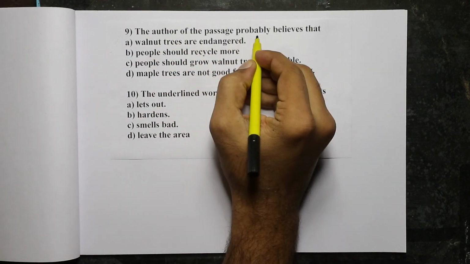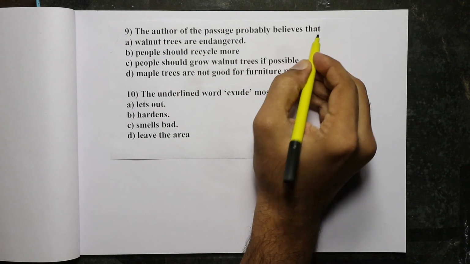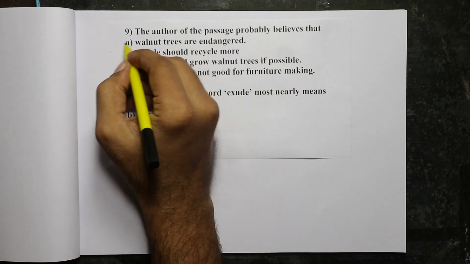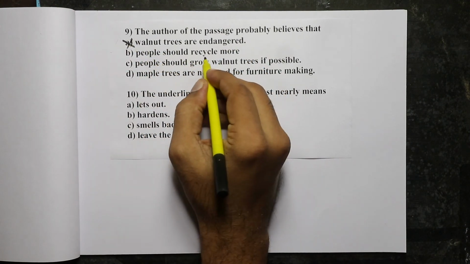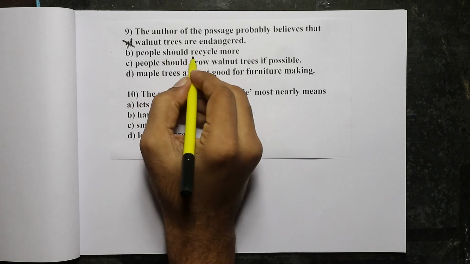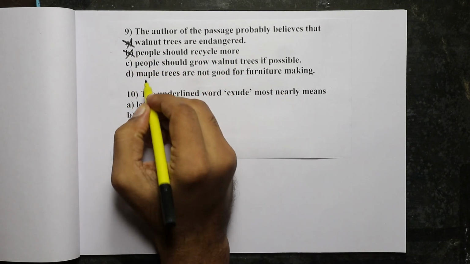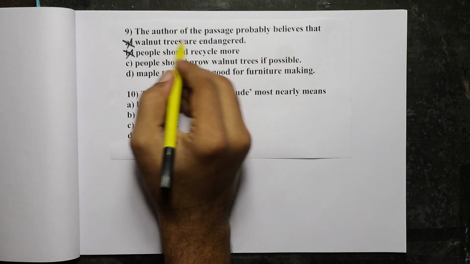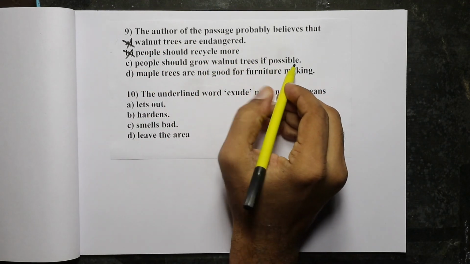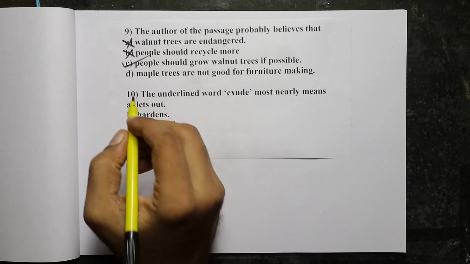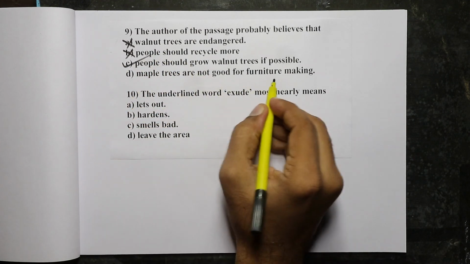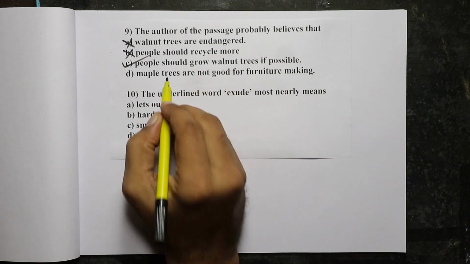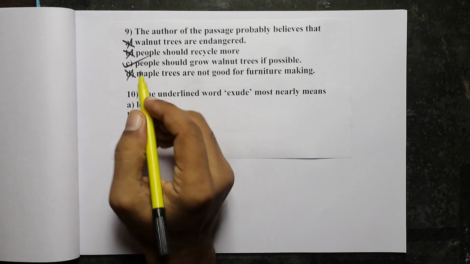The author of the passage probably believes in what? Walnut trees are endangered. That is not mentioned. So A is wrong. People should recycle more. Nothing is mentioned about recycling. So B is wrong. People should grow walnut trees if possible. Yes, the author of the passage probably believes in this. So C is the right answer. Maple trees are not good for furniture making. Nothing is mentioned about the uses of maple trees. So we don't know about this. So D is also wrong.